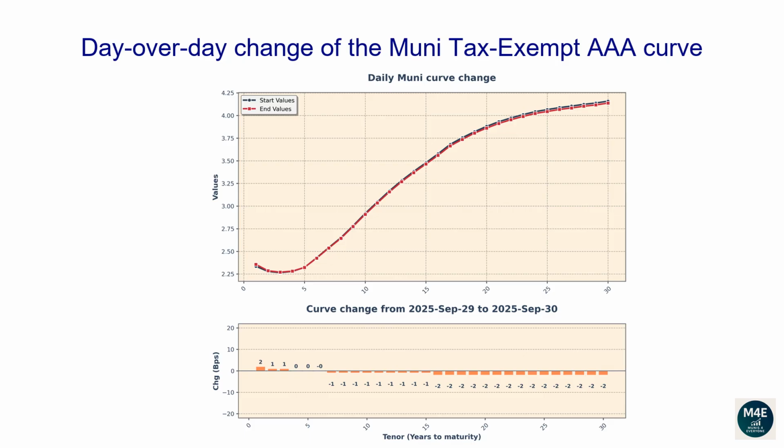The 5-year tenor changed 0 basis points. The 10-year tenor changed -1 basis points. The 20-year tenor changed -2 basis points. The 30-year tenor changed -2 basis points.